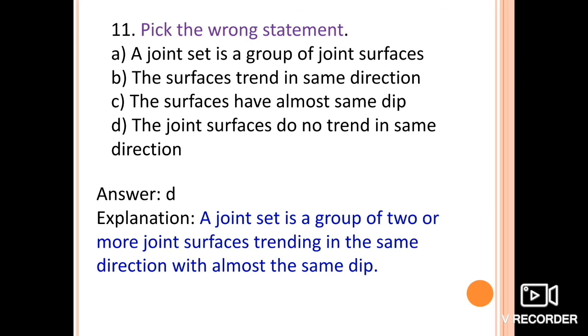Fourth one is, the joint surfaces don't trend in the same direction. This is wrong, because a joint set is a group of two or more joint surfaces trending in the same direction with almost the same dip. So here option D is the wrong one.